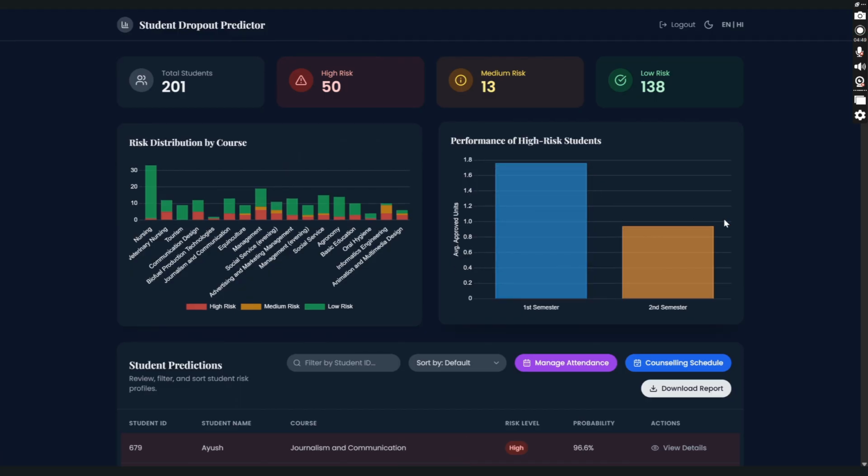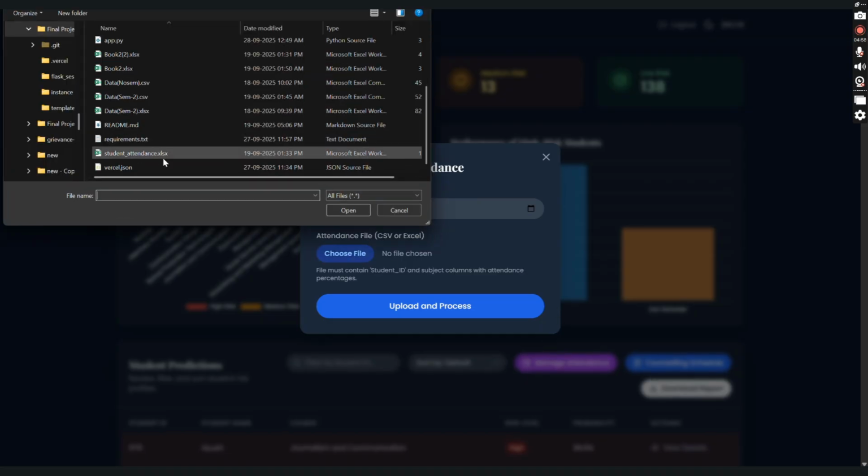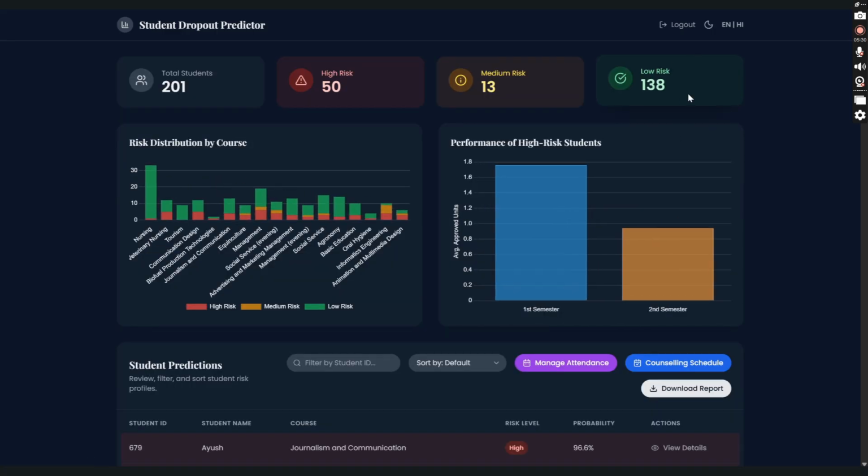So here we have already integrated features like finance as well as grades. Now when we go to attendance, we can update the weekly attendance, since this is more of a real-time variable than the others. We can upload the data and we can see the student as well as their attendance. Here we have set the student attendance criteria to 75%. If the attendance is less than 75%, a mail will go to the parents informing them that their child has less than 75% attendance in the following subjects. We can upload this every week, mail the parents, and keep them notified.